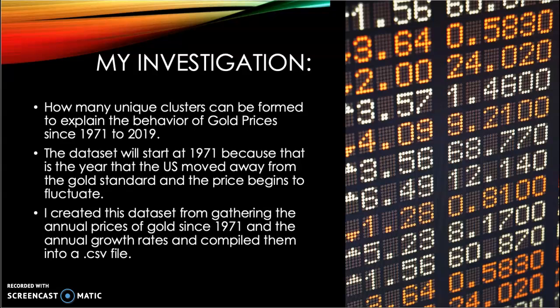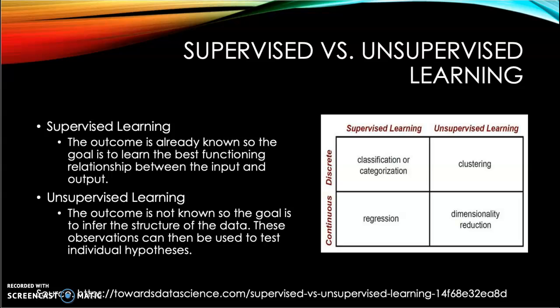Here is the background and statistical analysis that went into my project. There are two types of machine learning, supervised and unsupervised. Supervised learning is done using the input and the predetermined results to understand the relationship between the input and output. This is used in regression and classification. In both regression and classification, the goal is to find specific relationships in the input data that allow us to effectively produce correct output data.